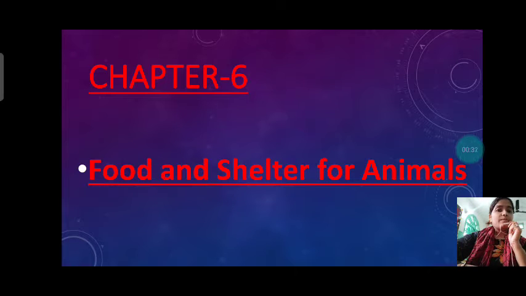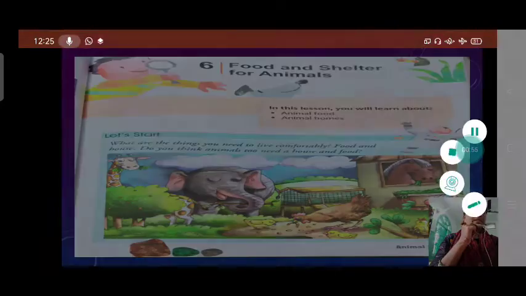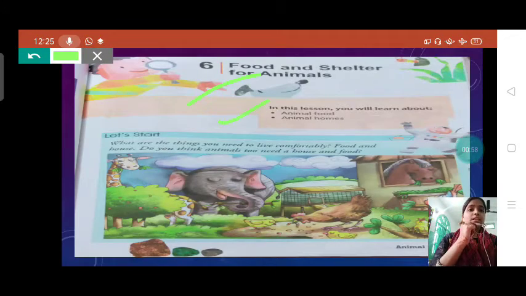In this chapter we will learn about the food and shelter of animals, the homes where they live and what they eat. Let's start from here.